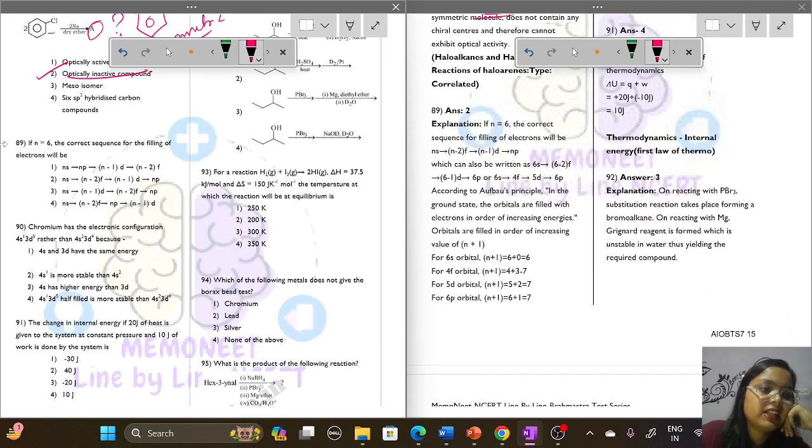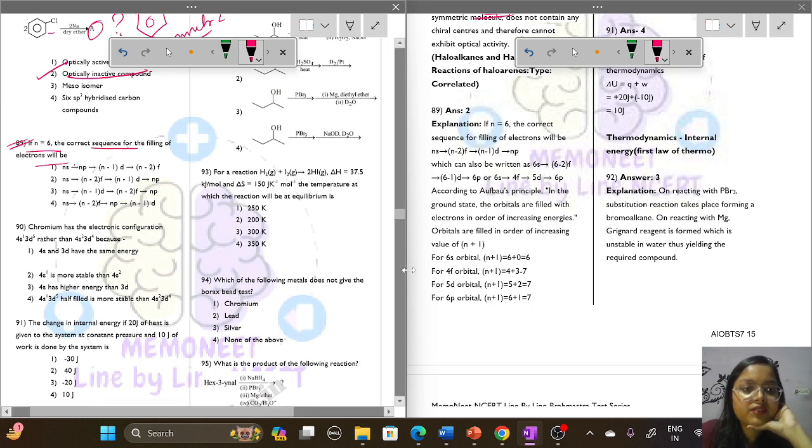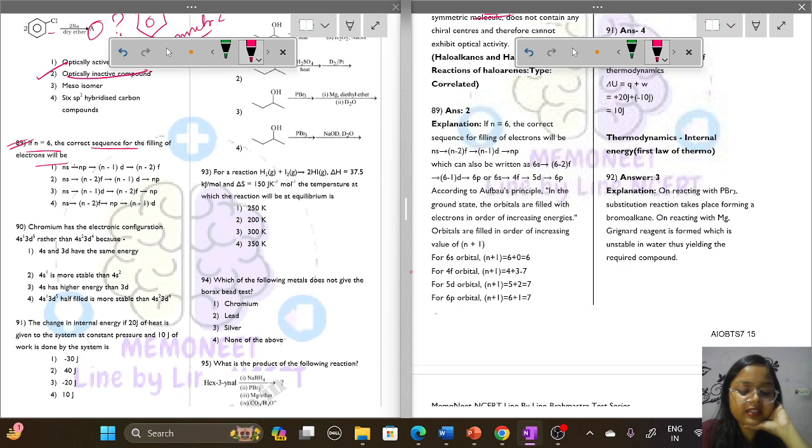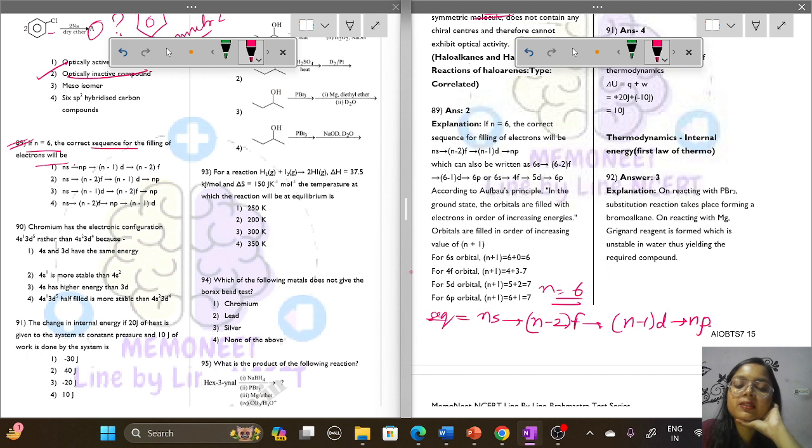Question number 89. If n is equal to 6, the correct sequence for the filling of electrons will be? What will be the correct sequence for filling of electrons? Here the n value is given as 6. The sequence will be ns, n minus 2 f, n minus 1 d, np. This will be the correct sequence.